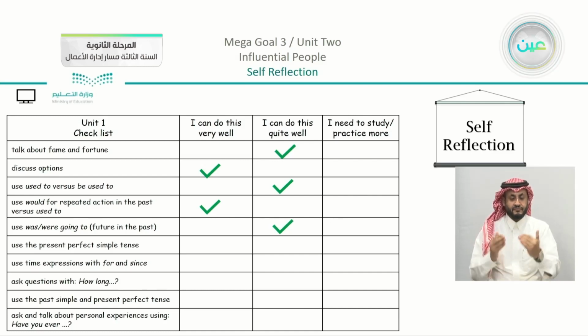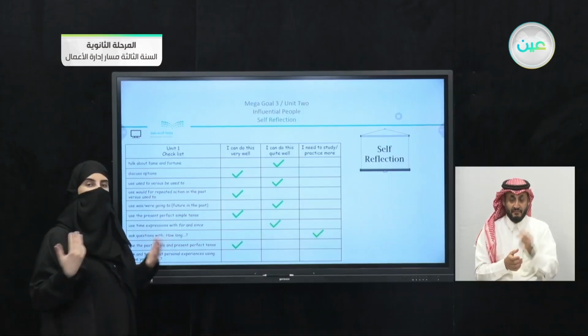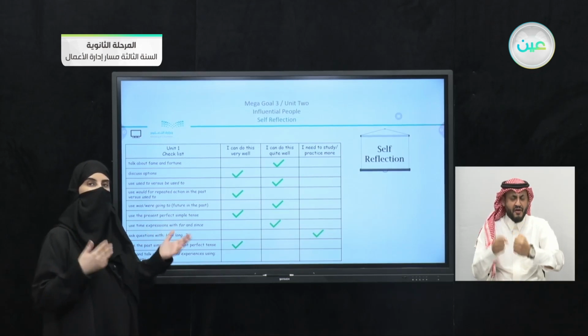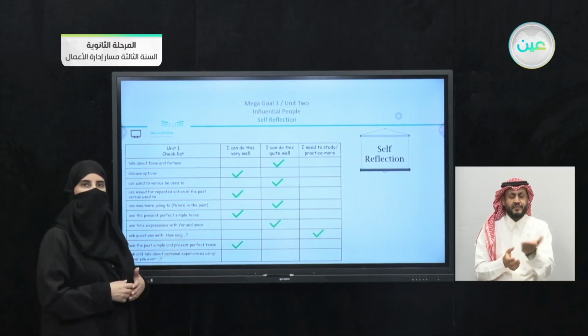Use the present perfect simple tense, our last lesson, the form, meaning, and function, and also using time expressions. Now this one was very easy. Ask questions with how long. I need to practice more. Use the past simple and the present perfect tense. Now actually, to make sure that you understand the difference and the structure, the difference in structure between the two, as well as the meaning.